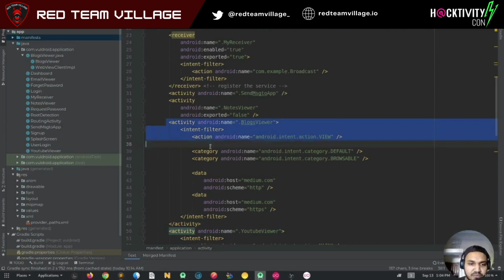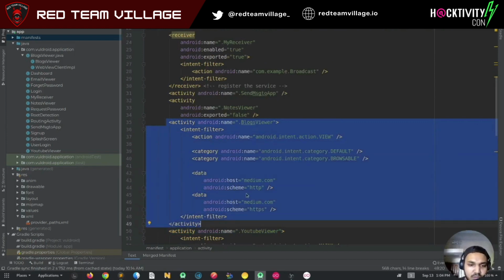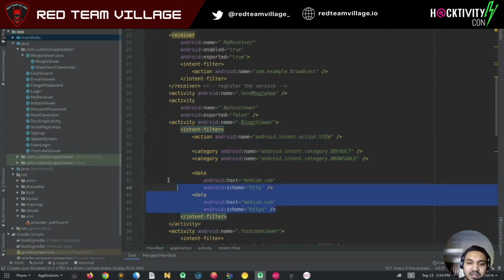In the manifest for blog viewer, what we can see is it's expecting a deep link. So there are two deep links basically, on HTTP and HTTPS, but with the same host. So if a malicious application has the same deep link registered, it can also invoke this. Or if I simply pass this in a browser as well, the application will open this. So let's see in the exploit application.